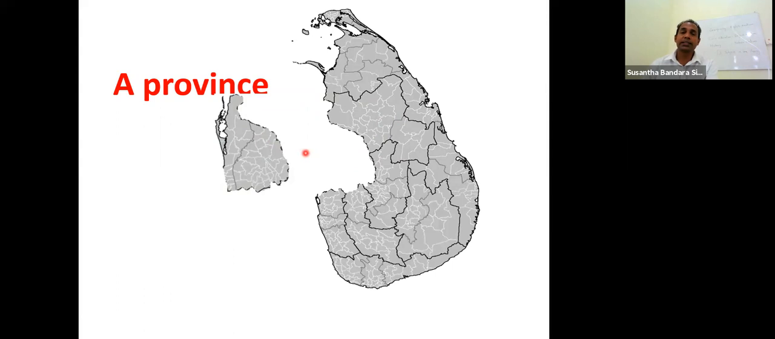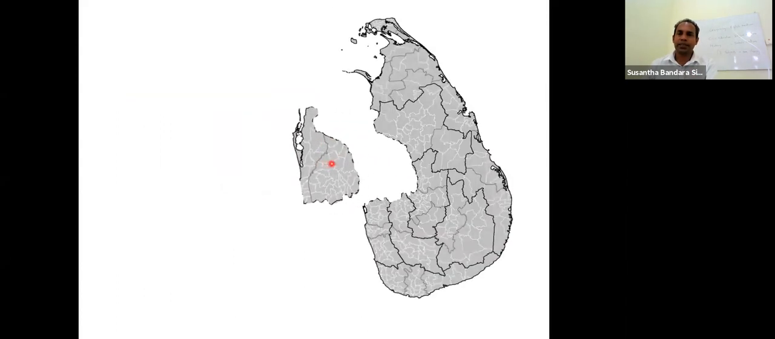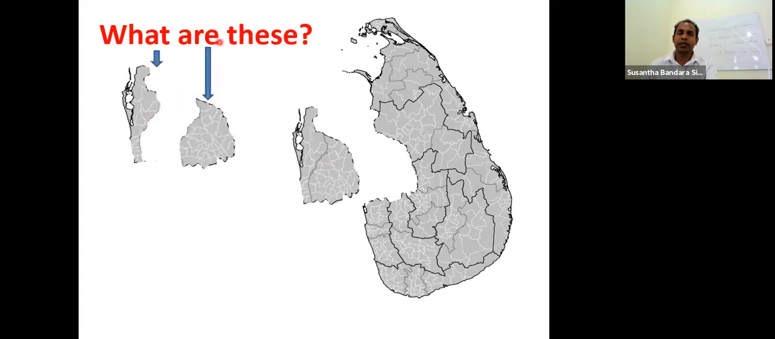How many provinces in our country? 9 provinces are there. Right? Look at the next one. Again, you can see this is a province. And the next one, these two pictures, what are they? They are districts. District